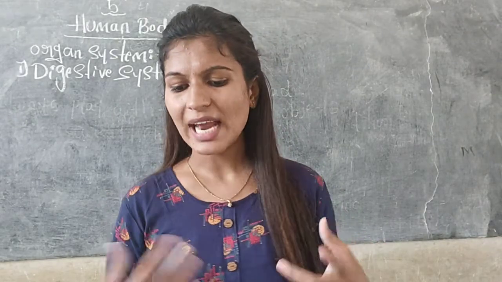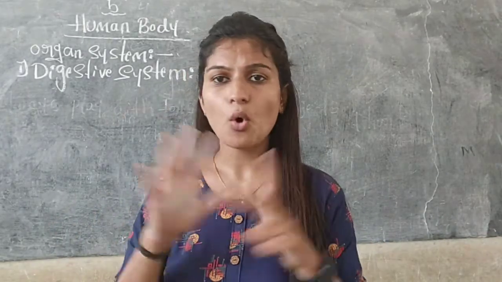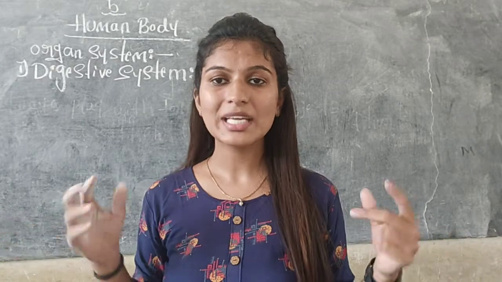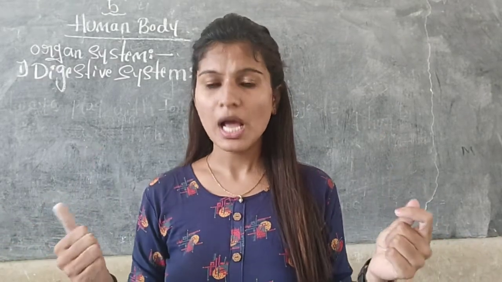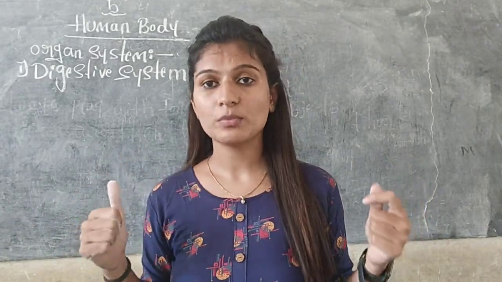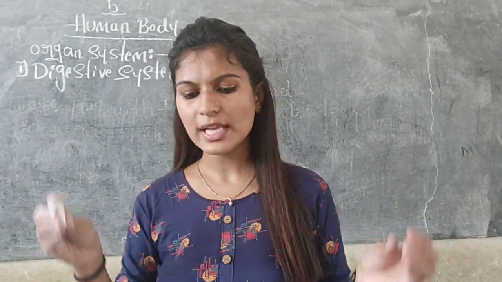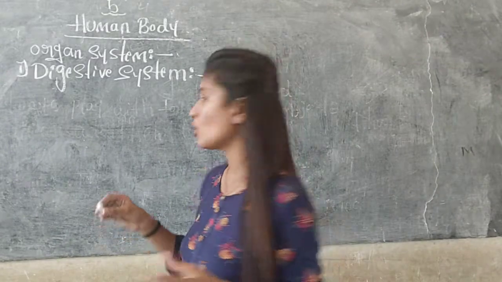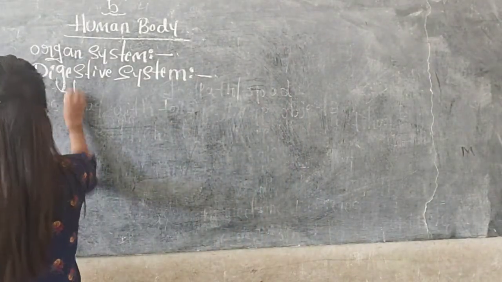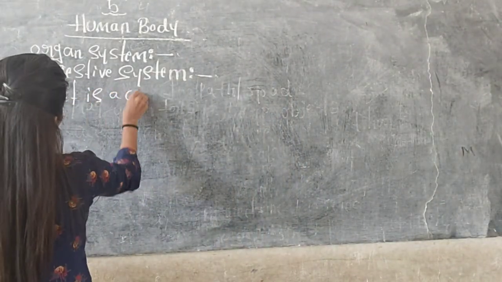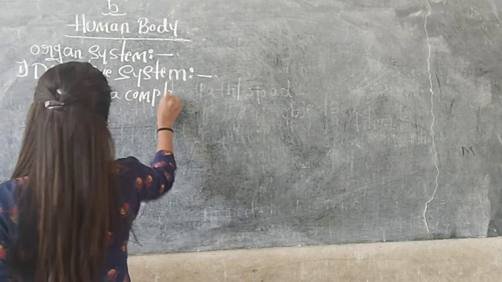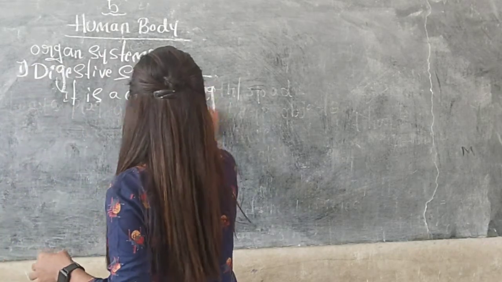Okay, so how do we get energy from food? All of us know that we get energy from food. How do we get energy from the food? The digestive system is a complex organ system.